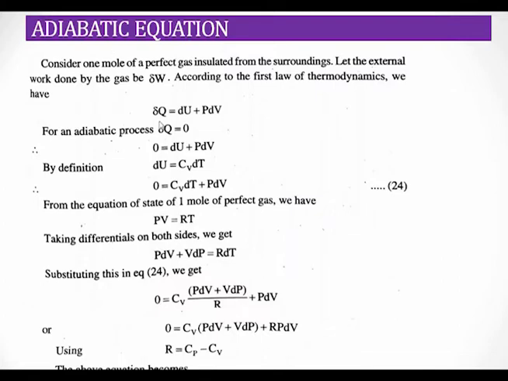We know that from the first law of thermodynamics, delta Q is equal to dU plus P dV. We already discussed that for an adiabatic process there is no heat absorption or rejection, so delta Q is equal to 0. So we can rewrite this equation as 0 equals dU plus P dV, or we can write dU is equal to